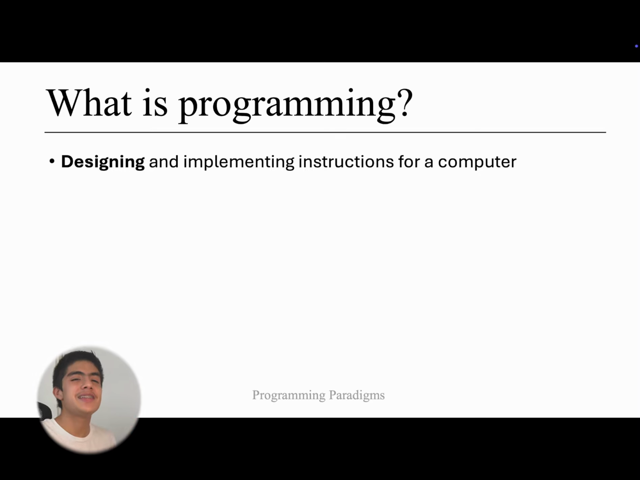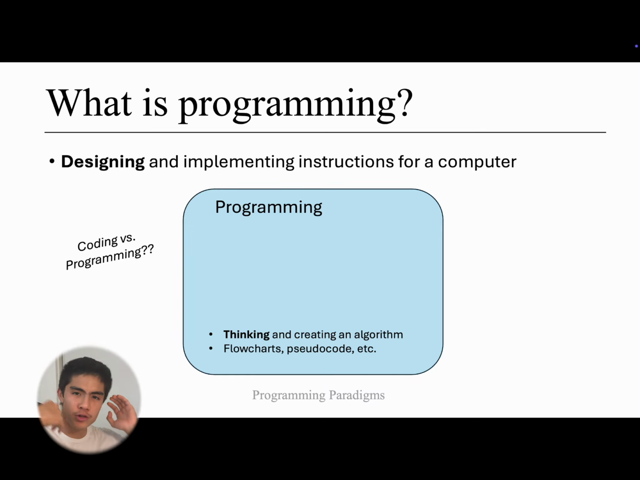Programming is designing and implementing instructions for a computer. I want to put emphasis on designing, because we have this idea of coding and programming, which brings up the question of what's the difference. I like to think of programming as the actual thinking and creating of an algorithm. An algorithm is just the step-by-step instructions for solving a problem. It's precise step-by-step instructions for solving a problem.